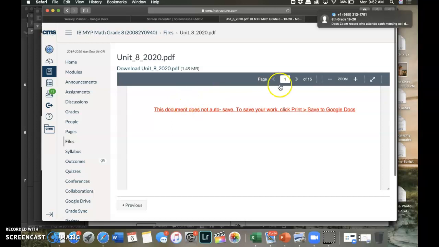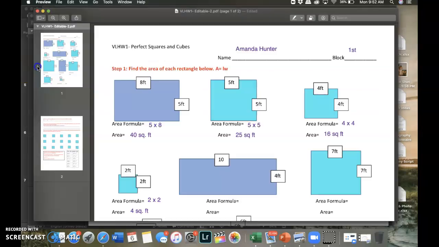And then here it also says that this document does not auto-save to save your work. Oh, click print and then save to Google Docs. So I guess back over here, you got to go to print, wherever print is. Y'all should know where it is, I hope. Print and then save to Google Docs and choose the correct folder.